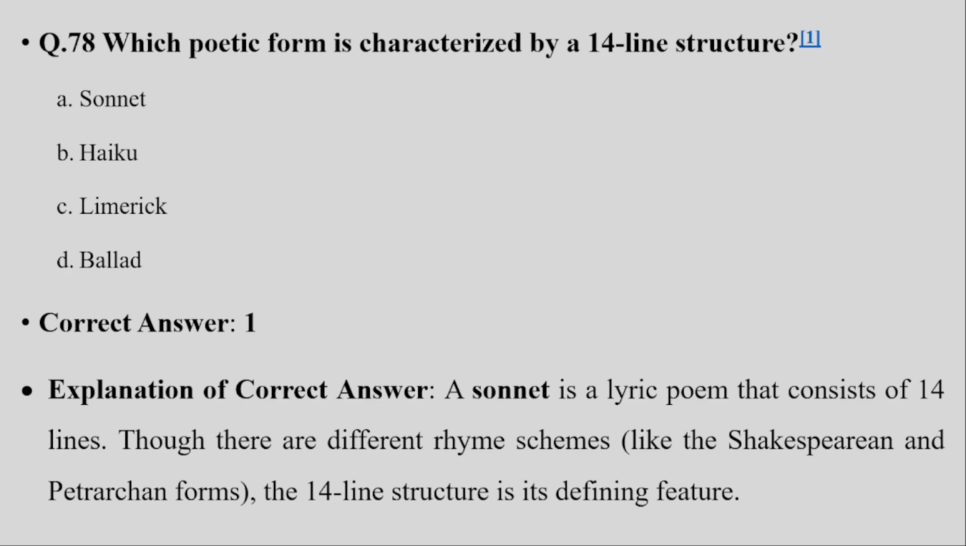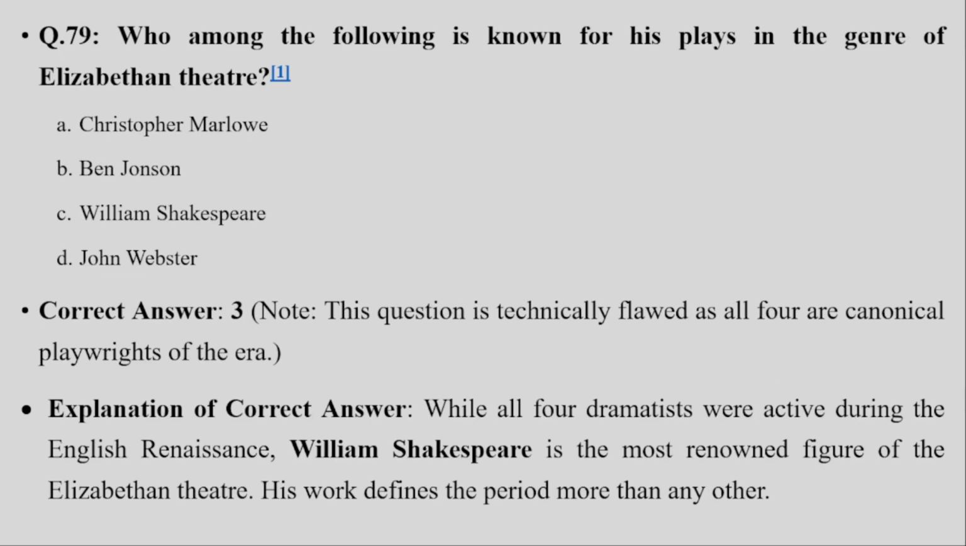A haiku is a 3-line Japanese poem. A limerick is a humorous 5-line poem with a specific AABB rhyme scheme. A ballad is a narrative poem, often in quatrains, that tells a story. So next we have question number 79.